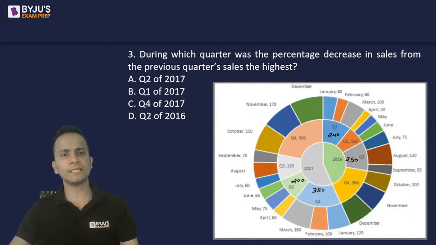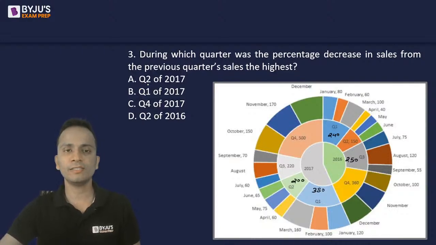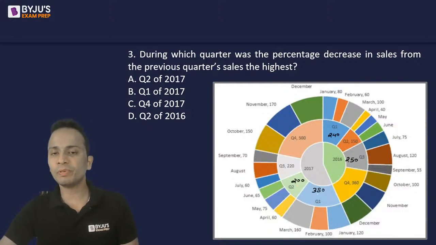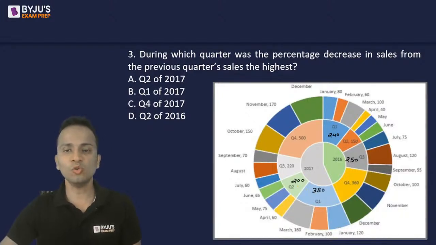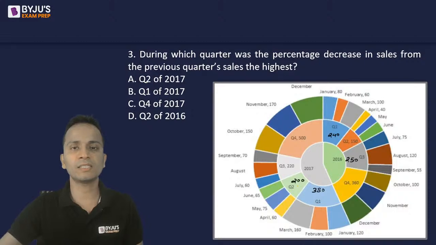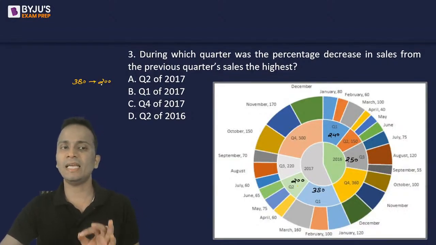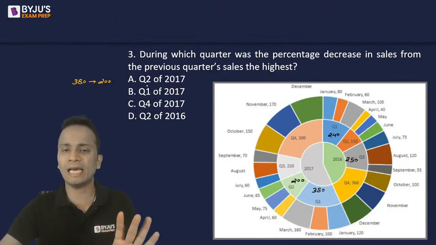All right, चलिए start करते हैं. Now, in this case, I'll be looking at the options one by one. I'll not calculate the values for every quarter. I'll go through the options. So option A is saying quarter two of 2017. Quarter two of 2017 as compared to the previous quarter means quarter one of the same year. So 200 was the final value and the value has changed from 380 to 200. So obviously there is some decrease, right? And I'll be calculating this percentage decrease. This is for the first value. I'm not doing the calculations as of now.